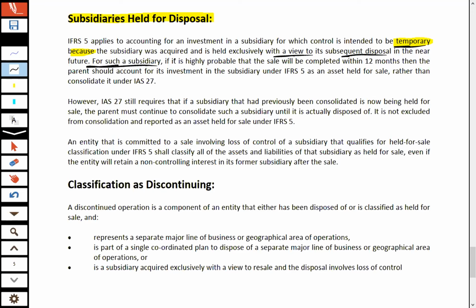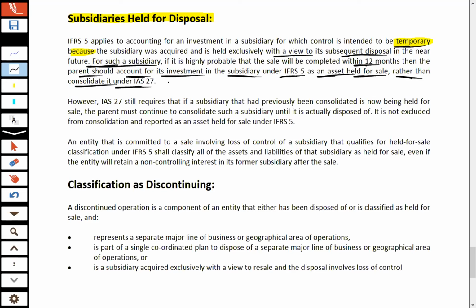For such a subsidiary, which we acquired as a temporary investment and will dispose of later, it is highly probable that the sale will be completed within 12 months. Then the parent should account for its investment in the subsidiary under IFRS 5 as an asset held for sale, rather than consolidate it under IAS 27.